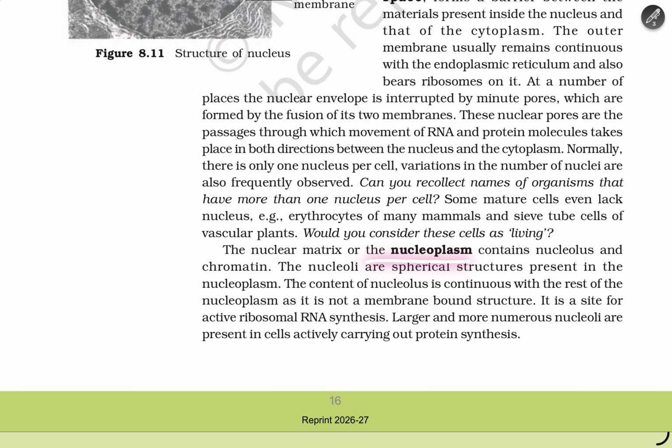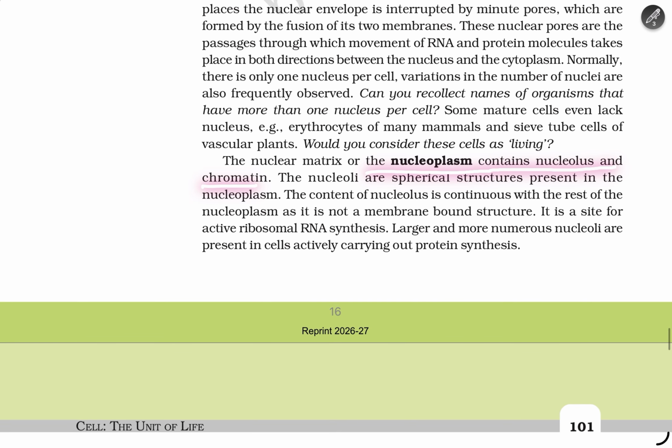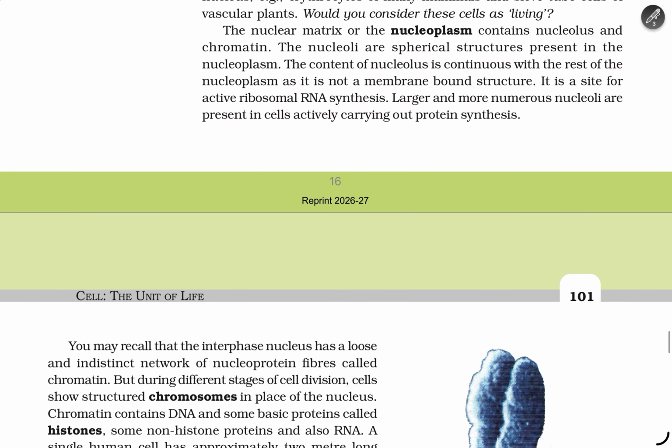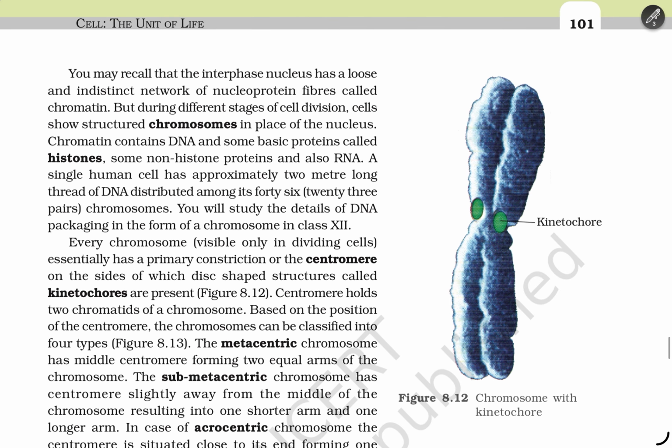The nuclear matrix, or nucleoplasm, contains the nucleolus and the chromatin. The nucleoli are spherical structures present in the nucleoplasm. The content of the nucleolus is continuous with the rest of the nucleoplasm, as it is not a membrane-bound structure. It's a site for active ribosomal RNA synthesis. Large and more numerous nucleoli are present in cells carrying out protein synthesis.